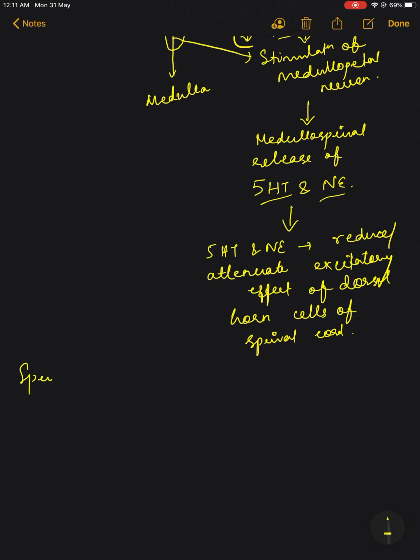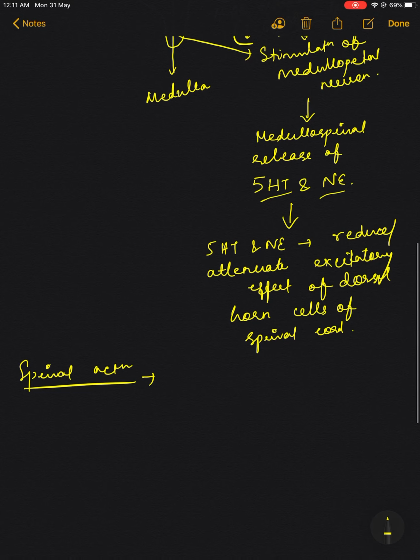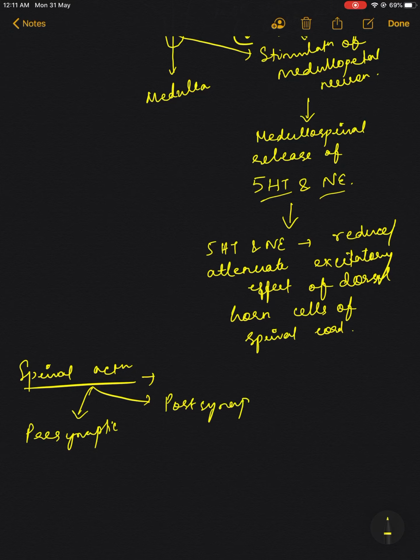Now coming to the spinal action. In this spinal action, there are two types of action. One is presynaptic and postsynaptic.